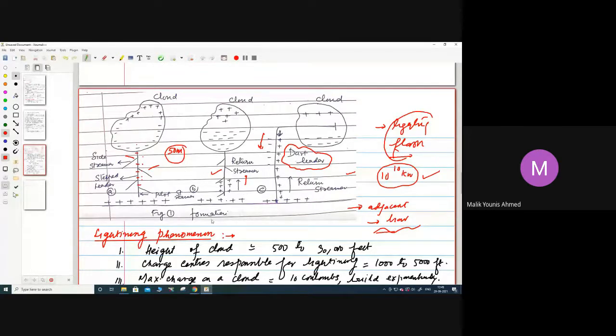Then another leader, the dart leader, will come into effect. Any further stream will go through the same ionization path, and that leader will no longer have any branches, because the intensity will be lesser at that point. That's called a dot leader.